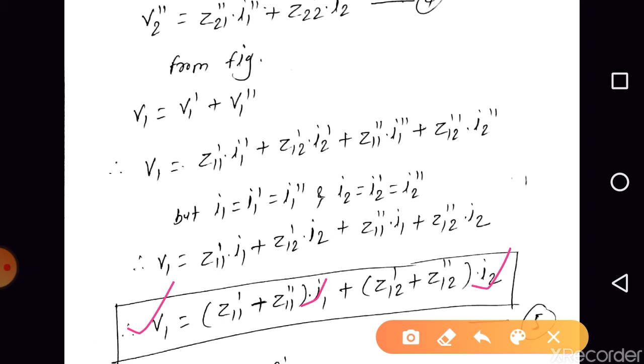So can we say that this is nothing but the Z11 of the overall two port network, and this is Z12 of the overall two port network? Z11 of the overall two port network is the addition of Z11 of network A and Z11 of network B, and Z12 of the overall two port network is Z12 of network A and Z12 of network B.